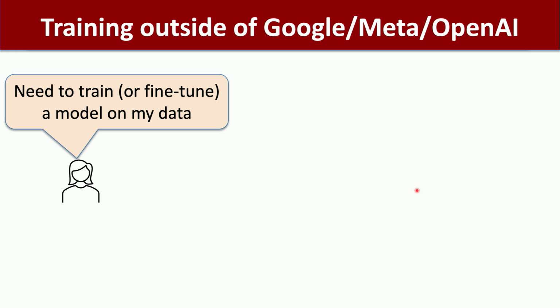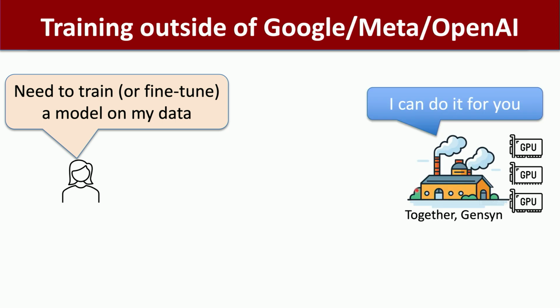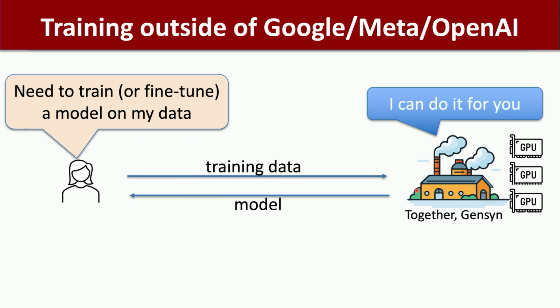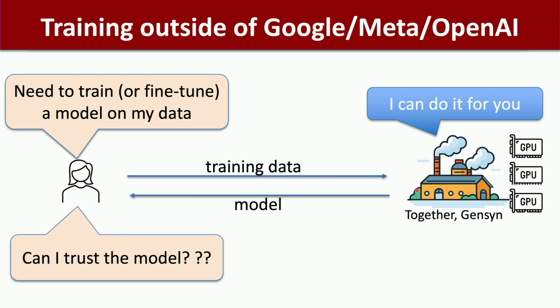You have to go to the cloud and say, I need to train a model. Hey, can you help me? So what you have to do is go to somebody else and say, please help me train this model. You send them the training data, and they send you back the model. Now, the problem is, who is this person that trained this model for me? Can I really trust this model?